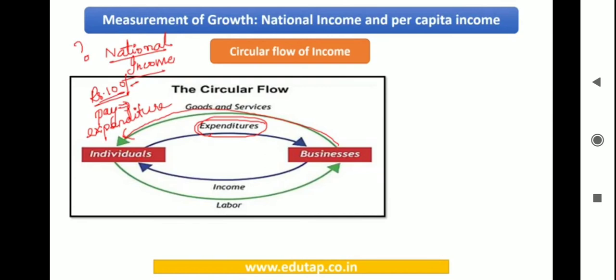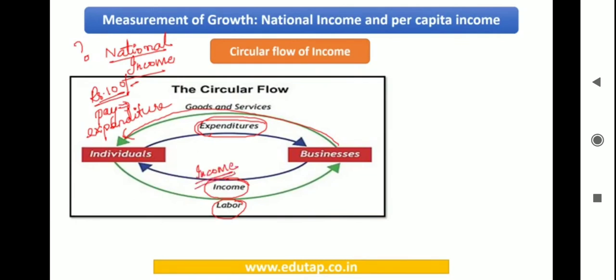Now the next part: these individuals are offering their services. That means whatever goods are being produced here, it is being done with the help of the labor engaged by this particular unit. When they offer service, obviously they would be paid certain wages, which is the income of these individuals. So you can say this is the household income.